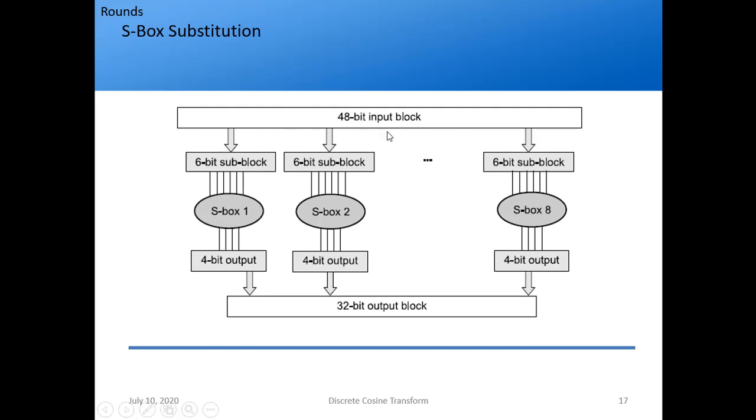I divide that 48-bit input block into 6-bit subblocks. How many blocks will I have? 6 8s are 48, so I'll have 8 subblocks. Those 6-bit subblocks act as input to the 8 S-boxes, and they give again a 4-bit output. 4 8s are 32, so I'll have a 32-bit output block. Again the question is how 6 bits are converted to 4 bits.